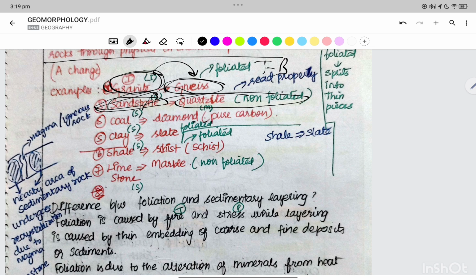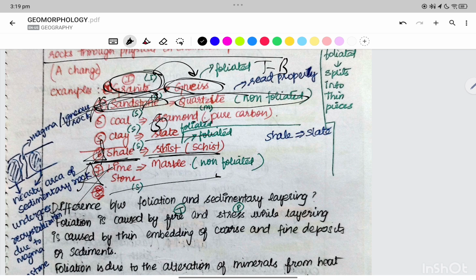So we have to go for the sandstone. Coal is a sedimentary rock, it becomes diamond, a metamorphic rock. Clay is a sedimentary rock, it becomes slate. Slate is again a sedimentary rock, right? Shale is a sedimentary rock, it becomes schist. Limestone becomes marble. So limestone is becoming marble, shale is becoming schist.